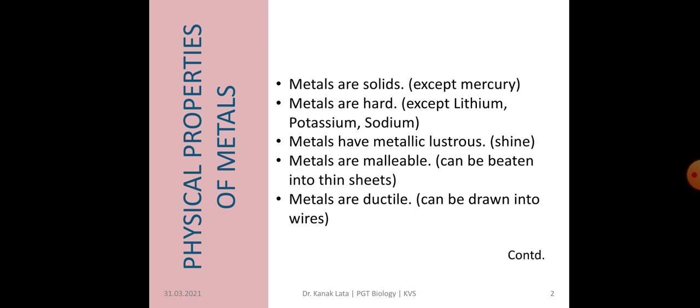Metals have metallic lustre. Lustrous means they have a shiny appearance. Metals are malleable. Malleable means metals can be beaten into thin sheets and these thin sheets can be utilized for various purposes. Metals are also ductile. Ductile means they can be stretched or drawn into thin wires and then that wire is used for various purposes.